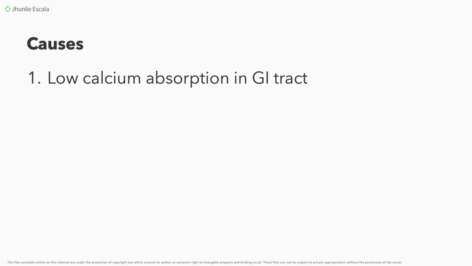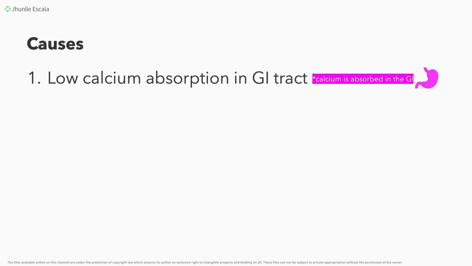After you have consumed all those foods, milk, and other supplements na mayaman sa calcium, i-a-absorb yan sa GI tract natin. So, dahil may mababang calcium absorption in the GI tract, it's possible na magkaroon tayo ng hypocalcemia. That's one, the low calcium absorption in the GI tract.